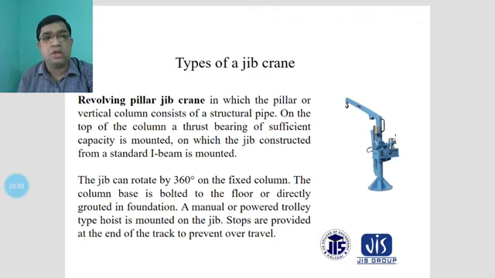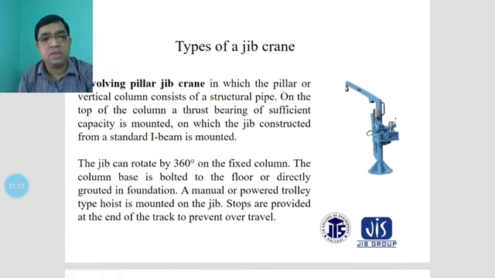The lower ends you have to consider, and these places will also be revolving. The jib crane can rotate 360 degrees on the fixed column. Another thing is that the column base is bolted to the floor, or directly grounded; the foundations will also be here. A manual or power trolley type hoist is mounted on the jib. Stops are pivoted at the end of the tracks to prevent overtravel, which will also be considered.